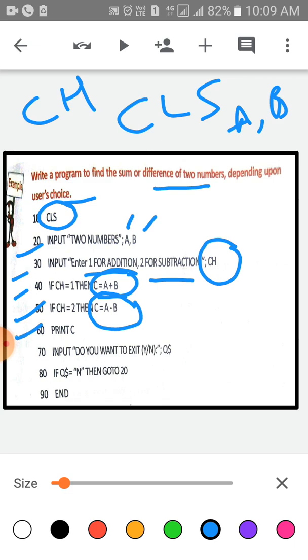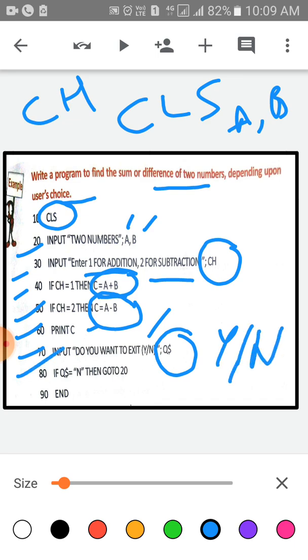Sixth line, print C. Seventh line, input, do you want to exit? Yes or no? This is the variable. We have to write this, do you want to exit? Yes or no? Eighth line is, if Q$ is equal to N, then go to second line. It will shift to the second line. And lastly, the ninth line is, we have to write END.